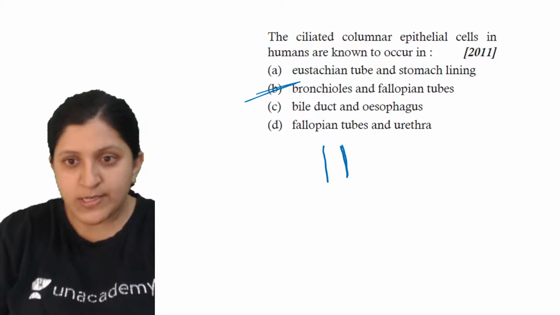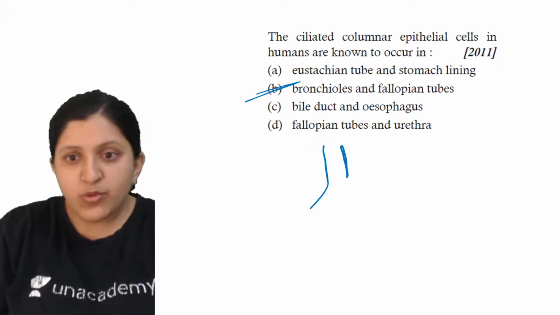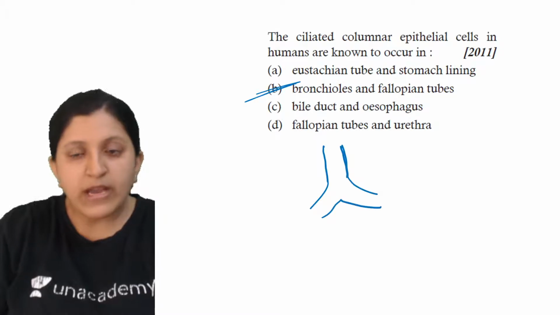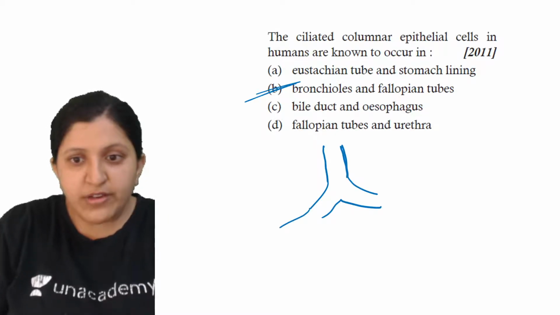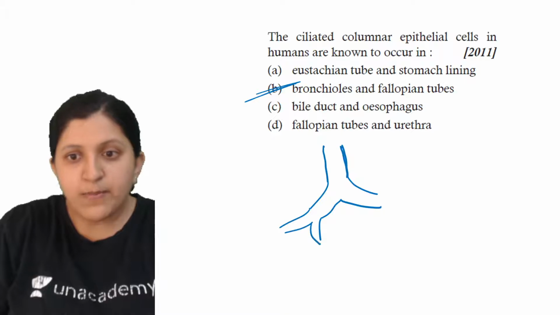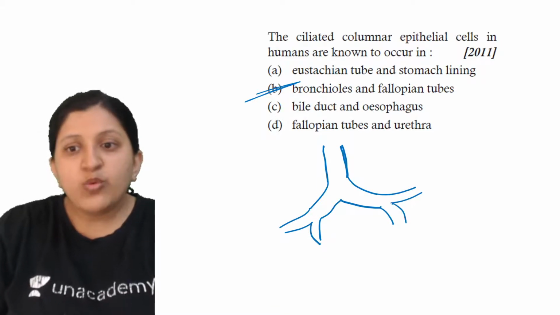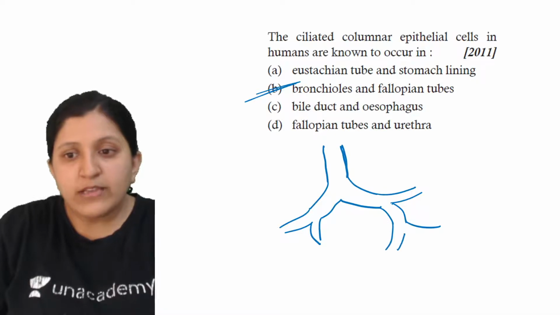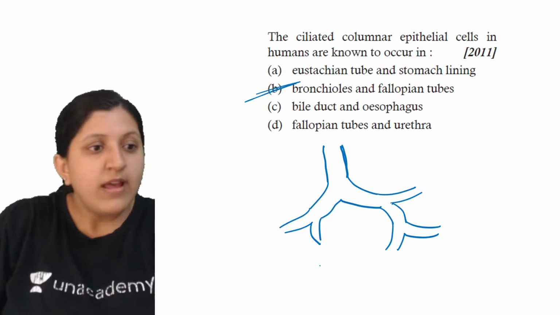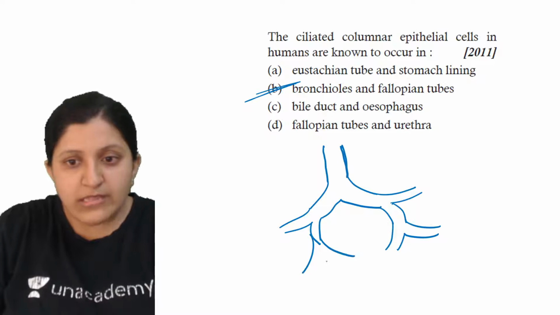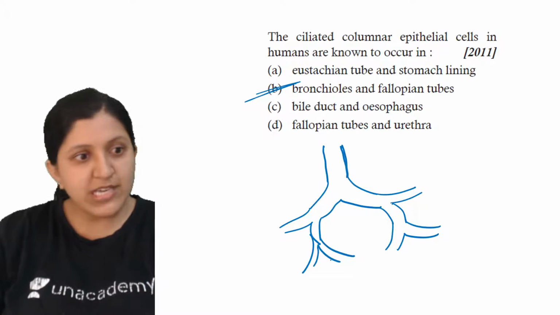This is the trachea, which is dividing into primary bronchi. Then there is further division, a secondary bronchi, and again a secondary bronchi, then a tertiary bronchi, and again a tertiary bronchi.